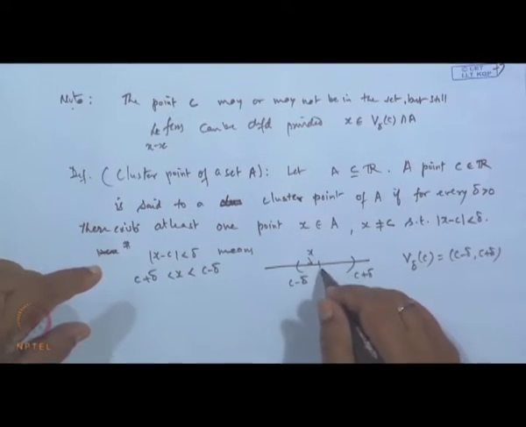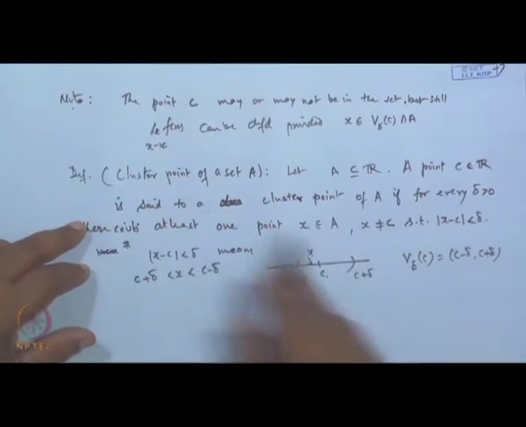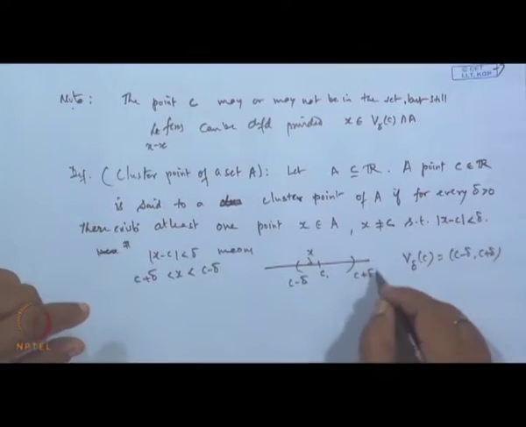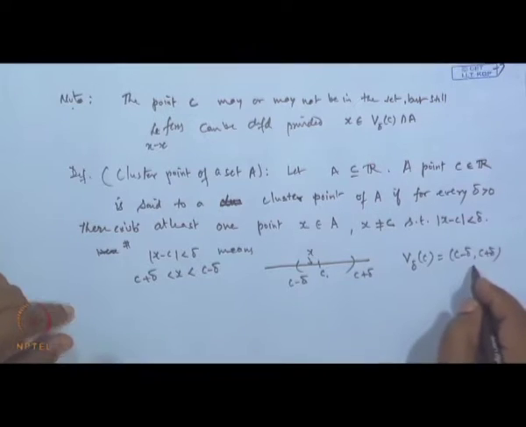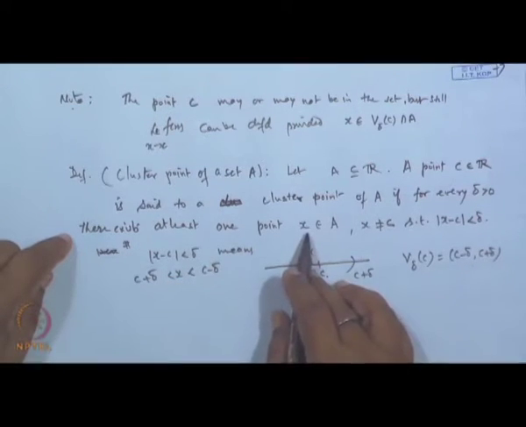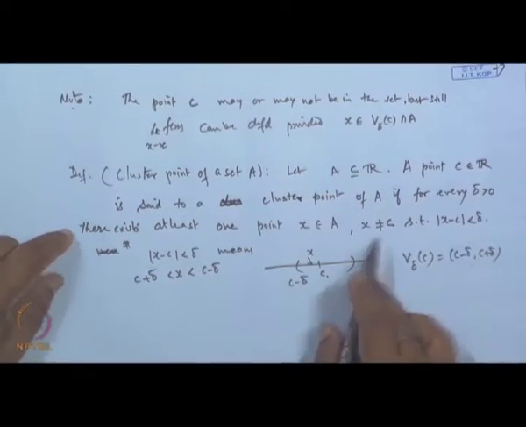Then we say c is a cluster point of the set A, if when we pick the neighborhood of delta, at least one point x of A belongs to it, different from c.